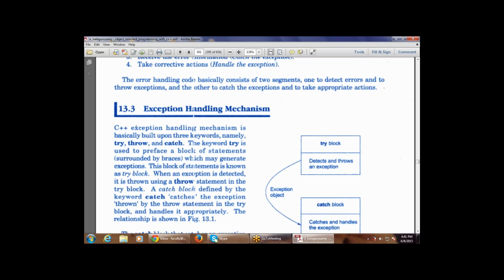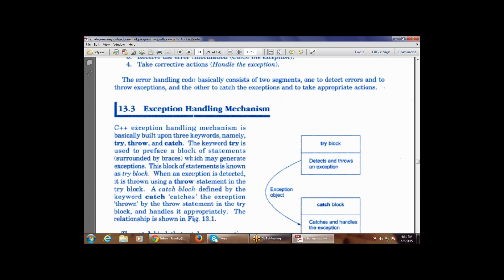Next, the keyword try is used to preface a block of statements which may generate exceptions.